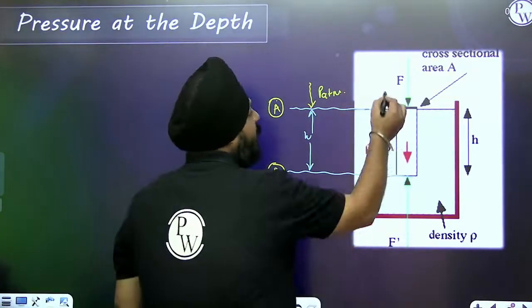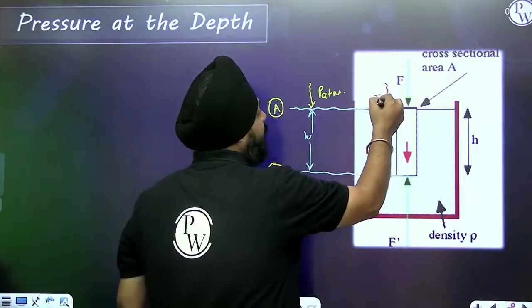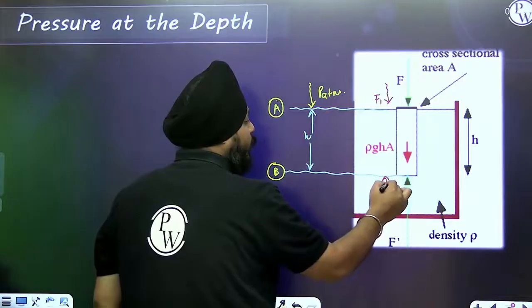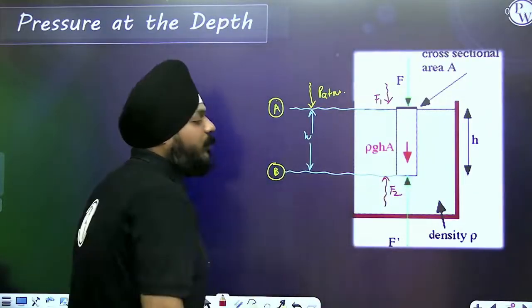Here is the value of F1 that is acting in the upward direction. Here is the value of F2 that is acting in the downward direction.